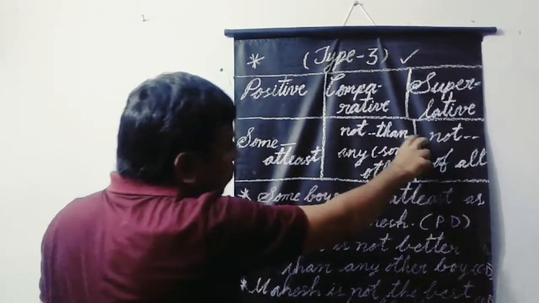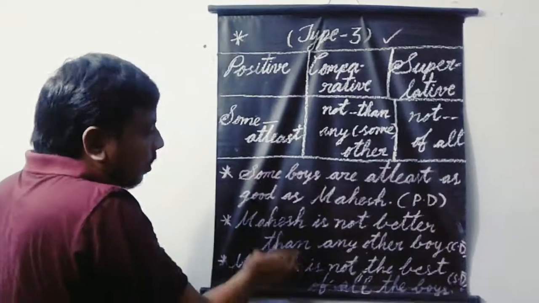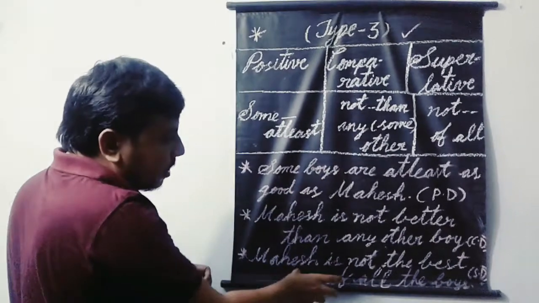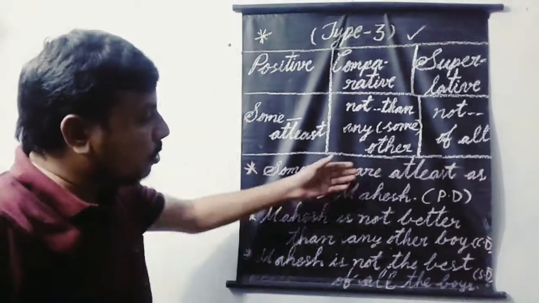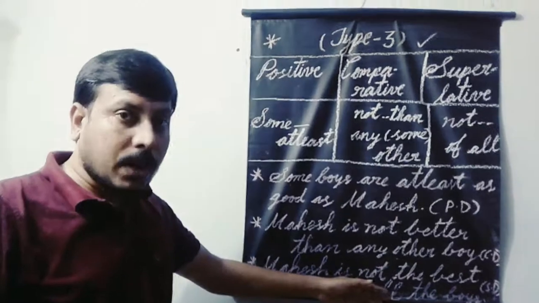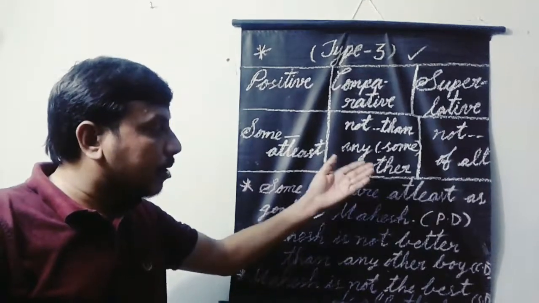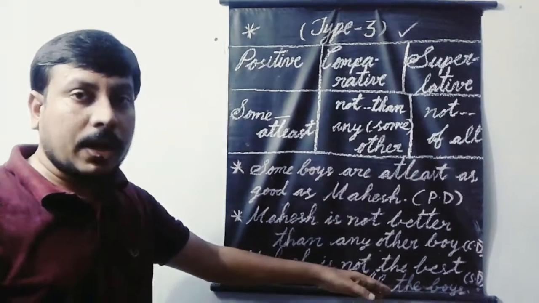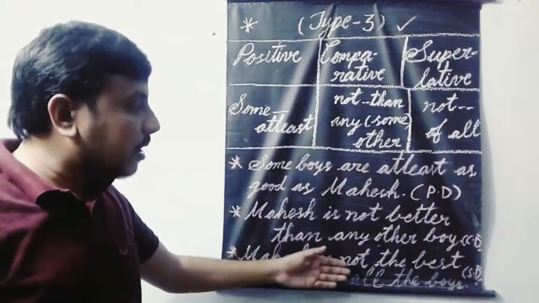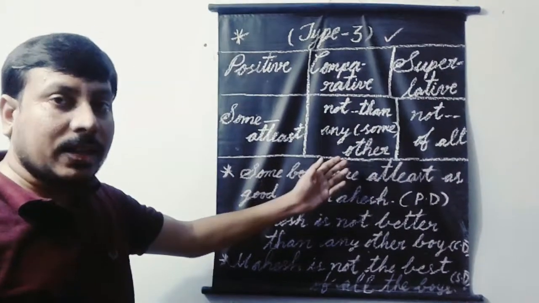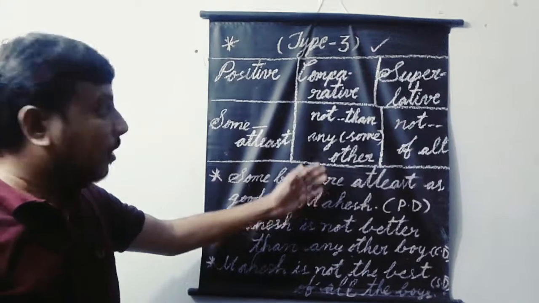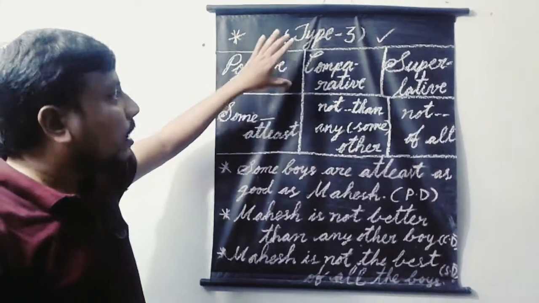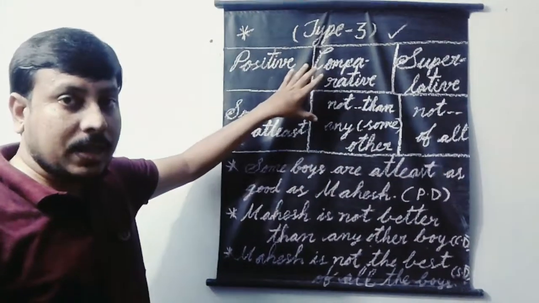By following these clues, we can change all these degrees from one degree to another: positive to comparative, comparative to superlative, superlative to comparative, comparative to positive, positive to superlative. Okay. For good and all, what is type 3 degrees of comparison?